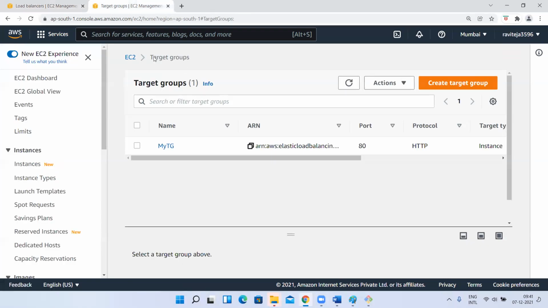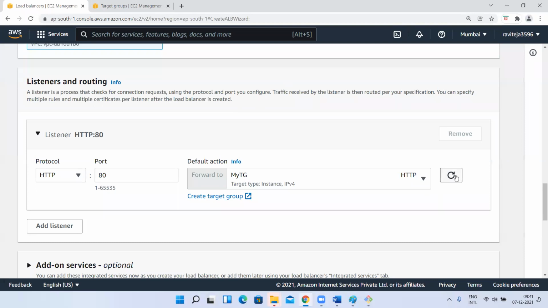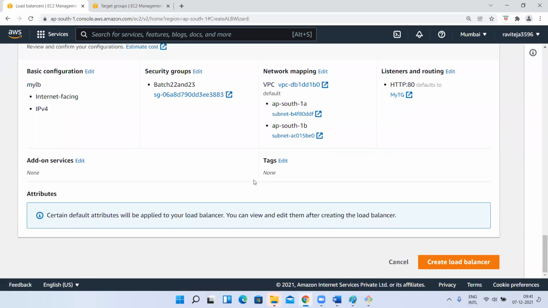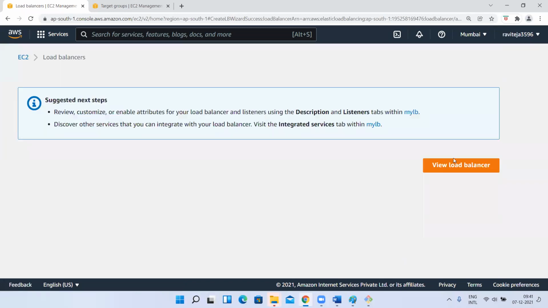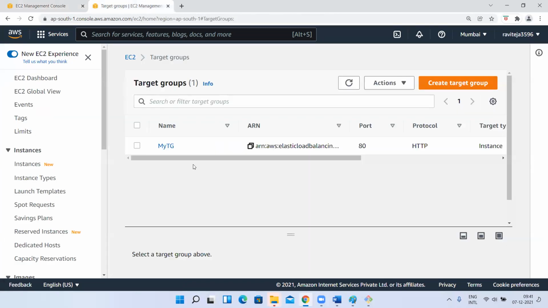So I clicked on this. I went here, created a target group, came here, refreshed it and selected the target group and create my load balancer. I'm going to create my load balancer. Done, right? So this is the target group. So you understood? Have you understood, guys?